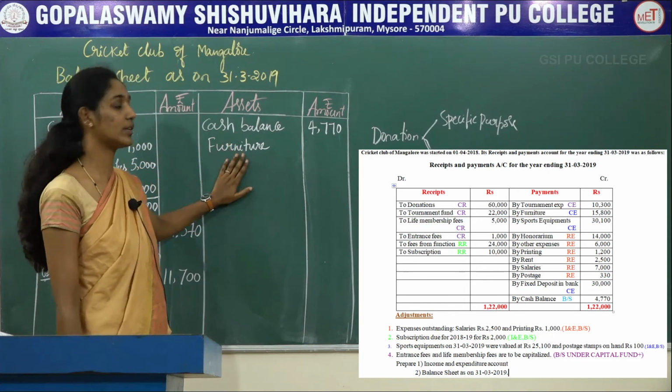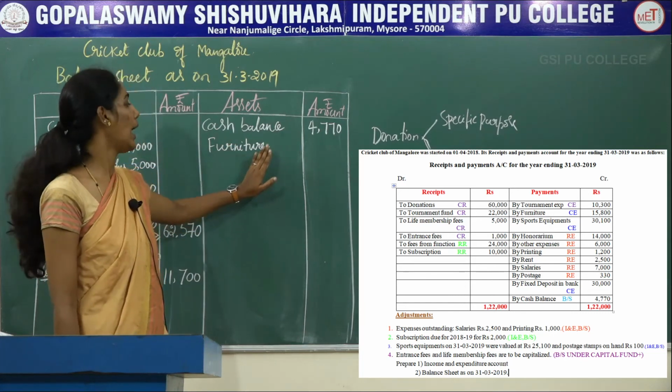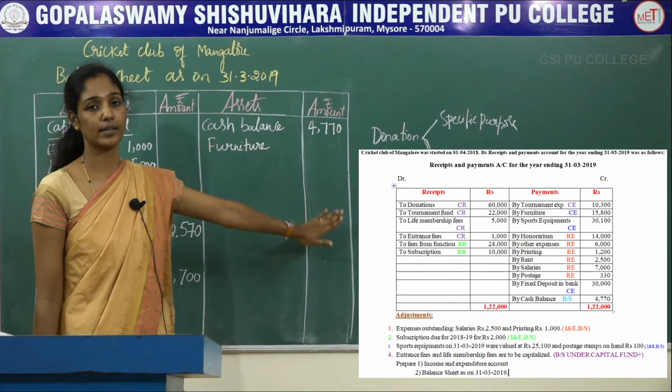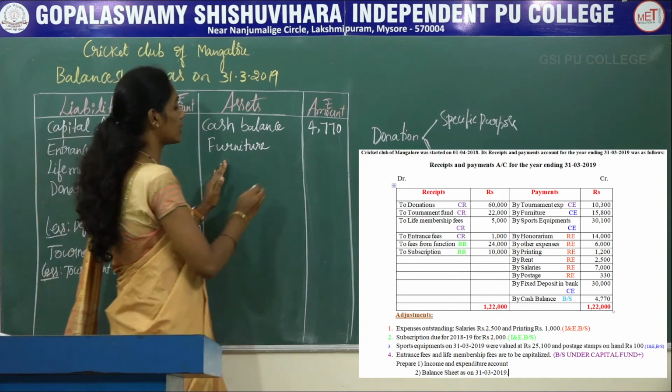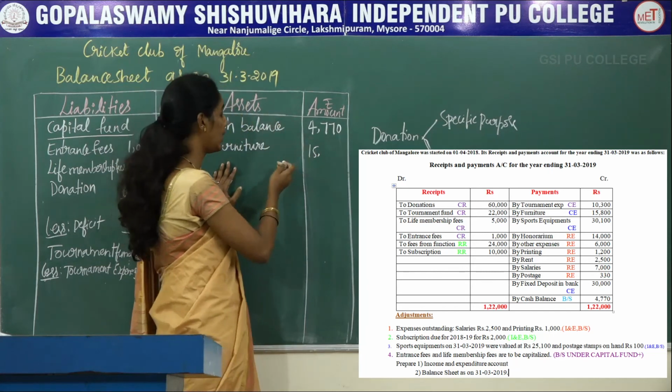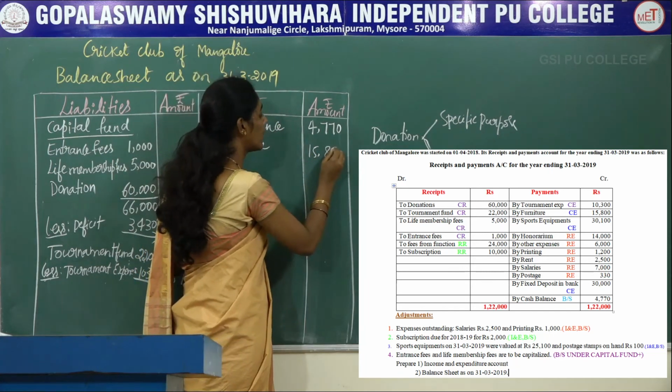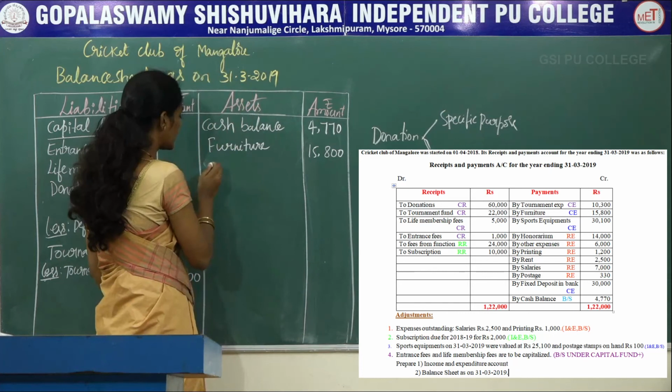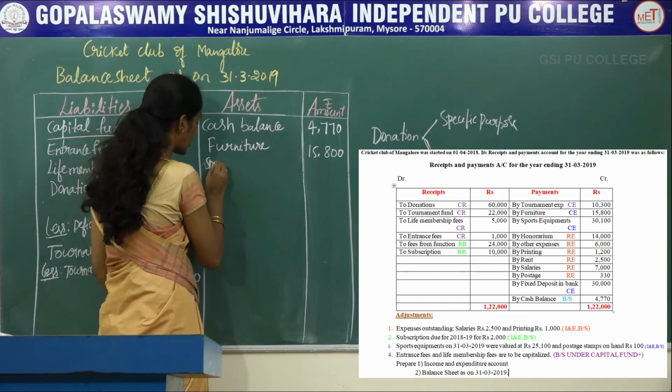So here furniture is treated as capital expenditure and it should be recorded on the asset side of the balance sheet. And here there is no adjustment relating to the furniture, you can directly record it on the asset side. The amount of furniture was rupees 15,800. So the next is sports equipments.